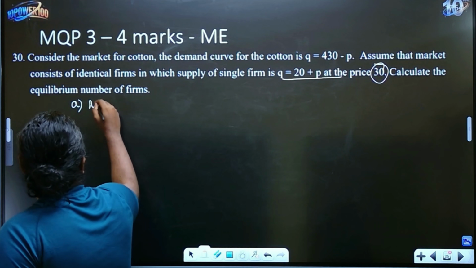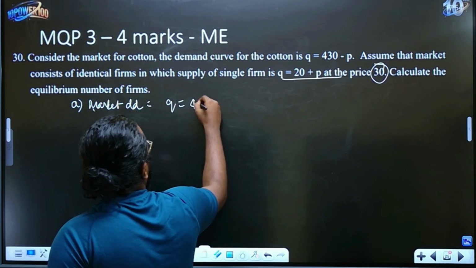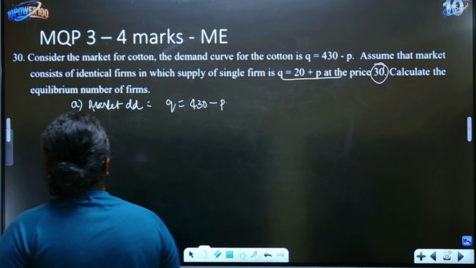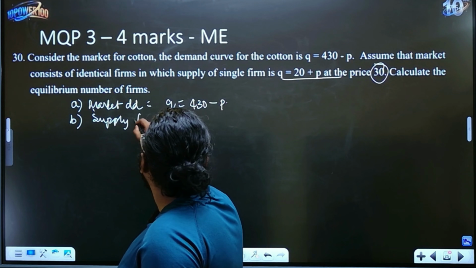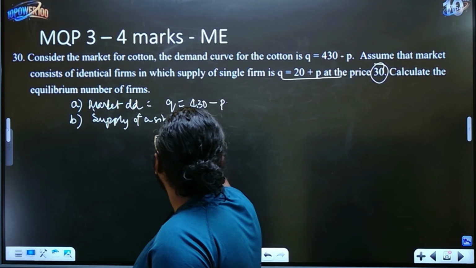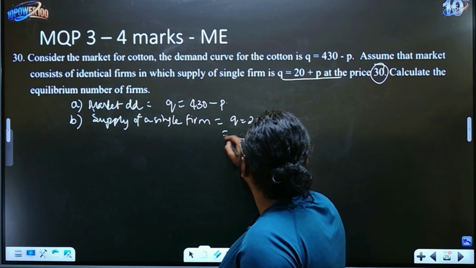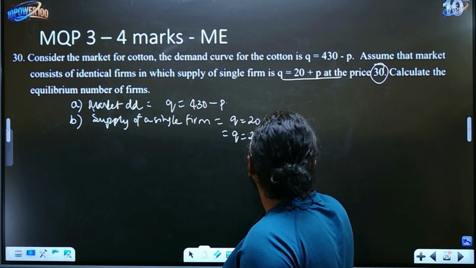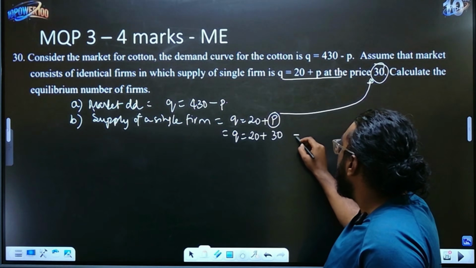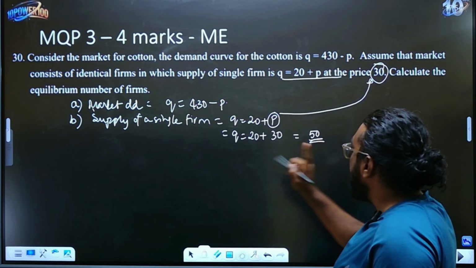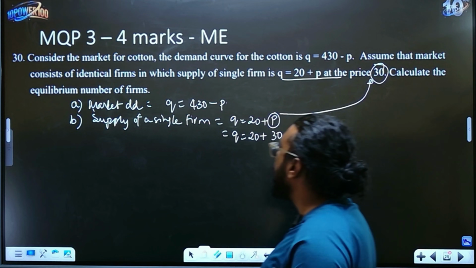So what we can do first is write the market demand, which is Q is equal to 430 minus P. That is the demand. Now write the supply of a single firm, which is Q is equal to 20 plus P, which is nothing but Q is equal to 20 plus 30. Price is 30, they have given that in the question, children. So it is 50. So a single firm supplies 50 quantity.